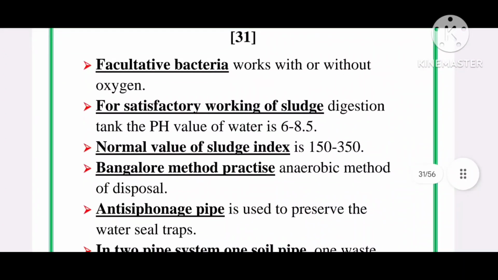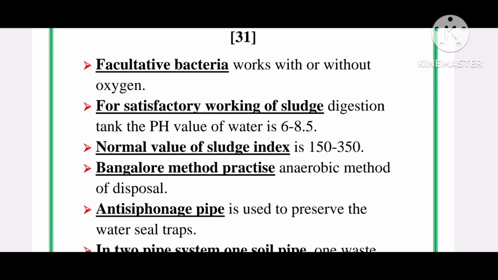Next is facultative bacteria work with or without oxygen. For satisfactory working of sludge digestion tank, the pH value of water is 6 to 8.5. Normal value of sludge index is 150 to 350.